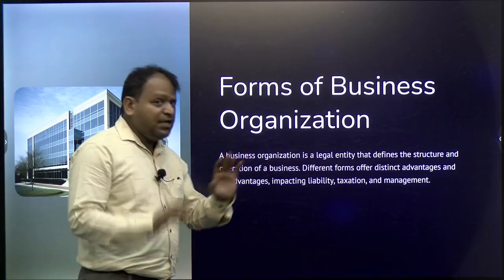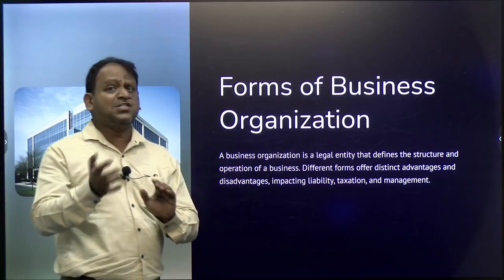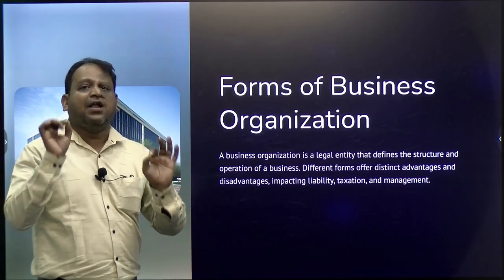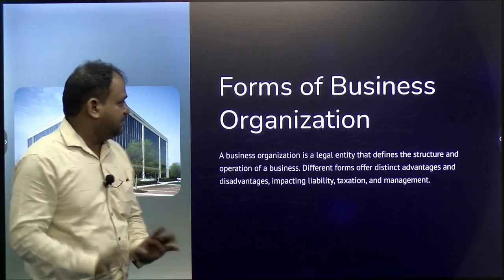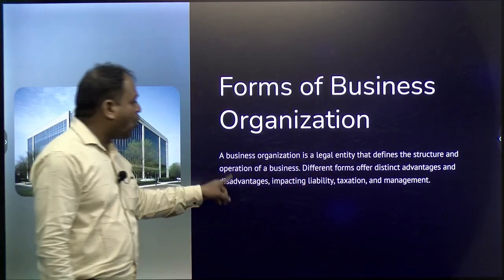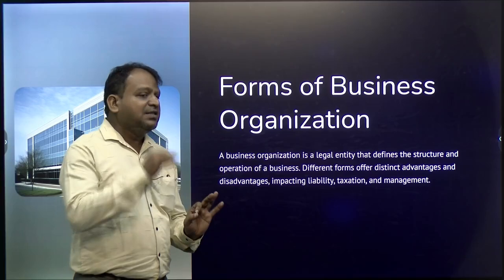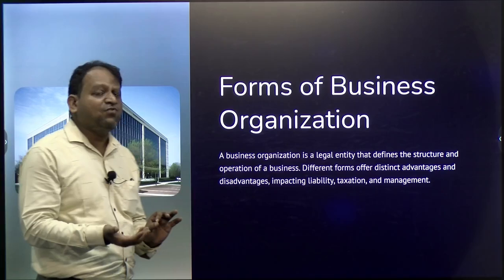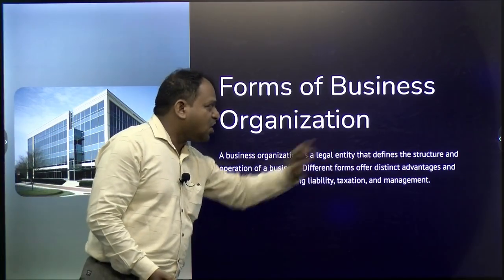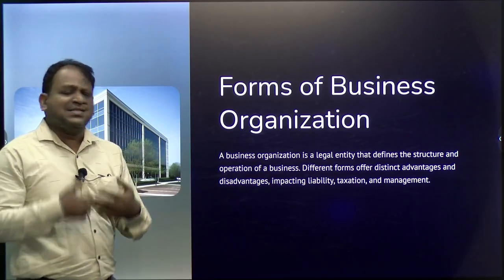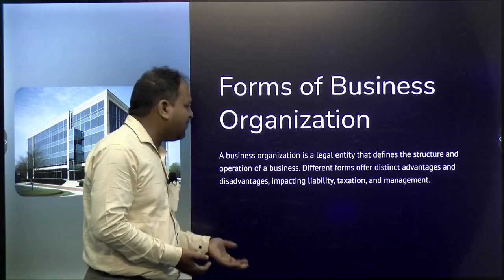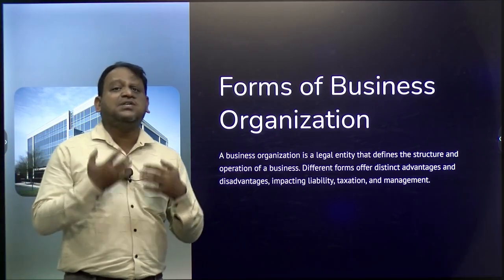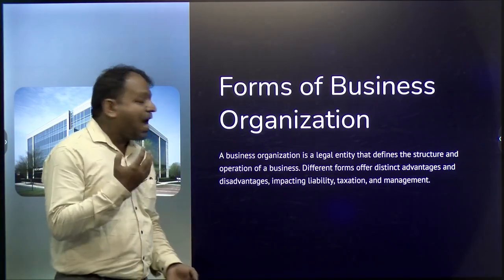So, the business organization is a legal entity. It is not an individual, it is not a natural person, it is a legal entity and also an artificial person, right. That defines the structure and operation of a business. For a particular business, they can define what the structure could be and what operational activities are involved. Different forms have different distinct advantages and disadvantages, impacting the liability and the taxation system involved in a particular form of organization and management.